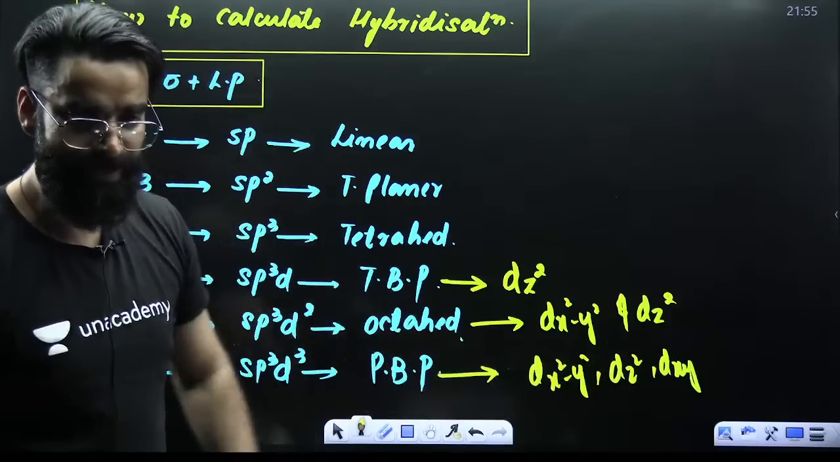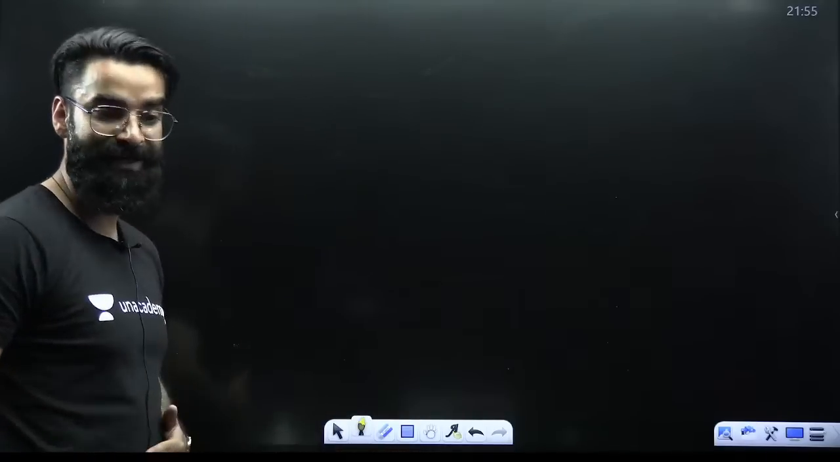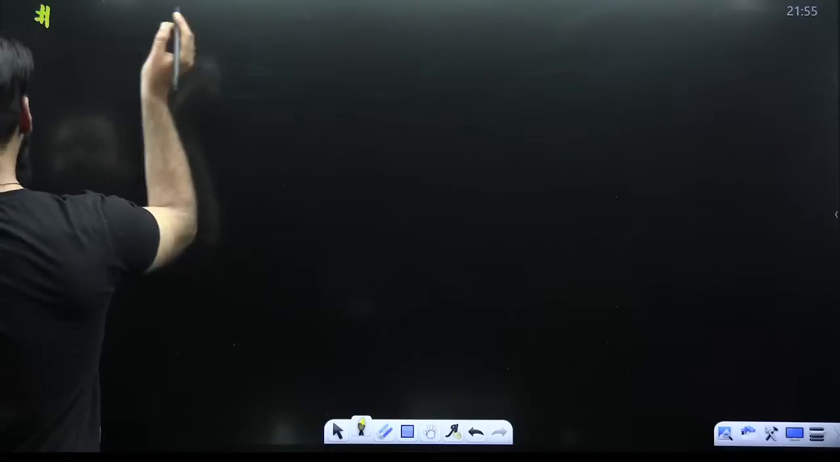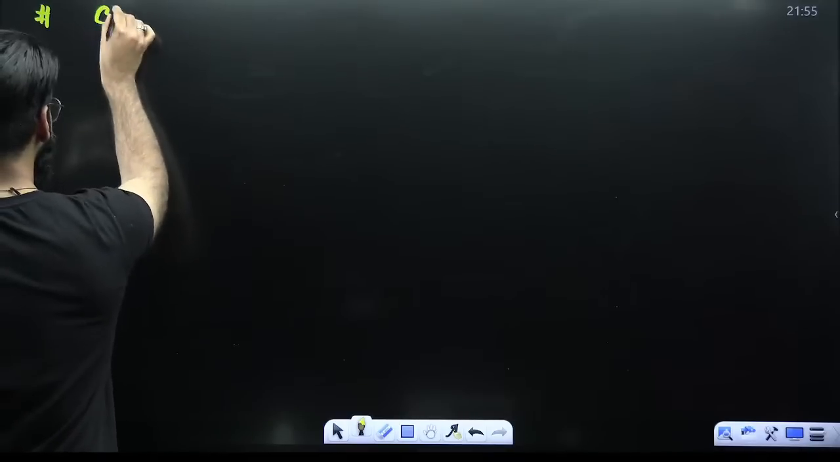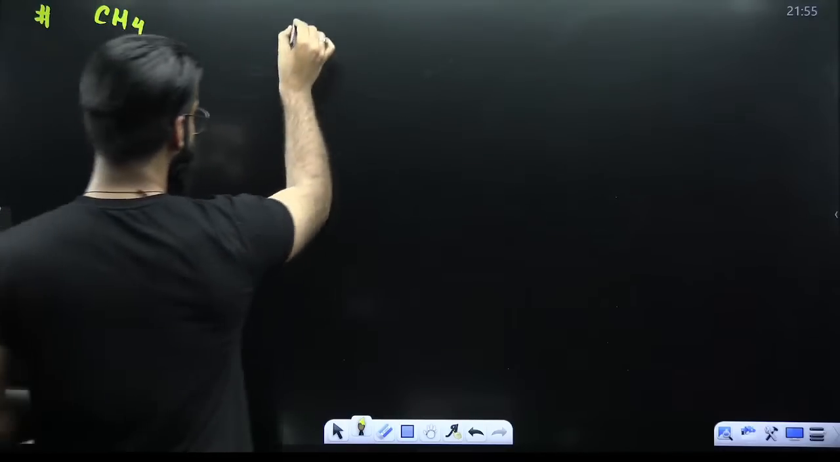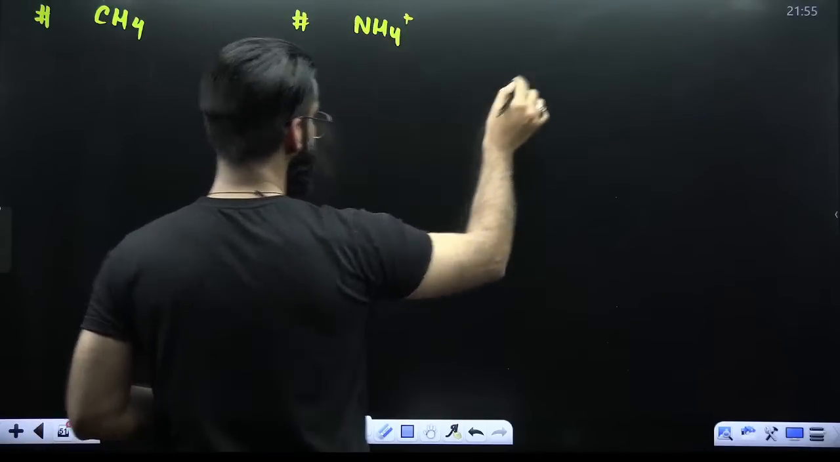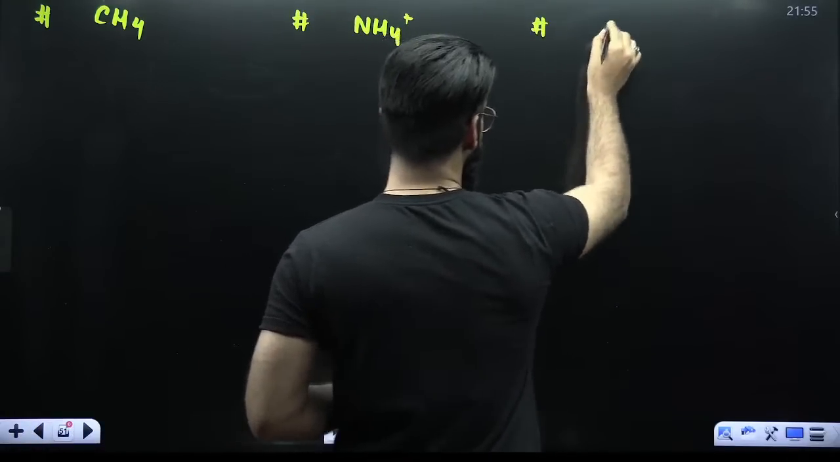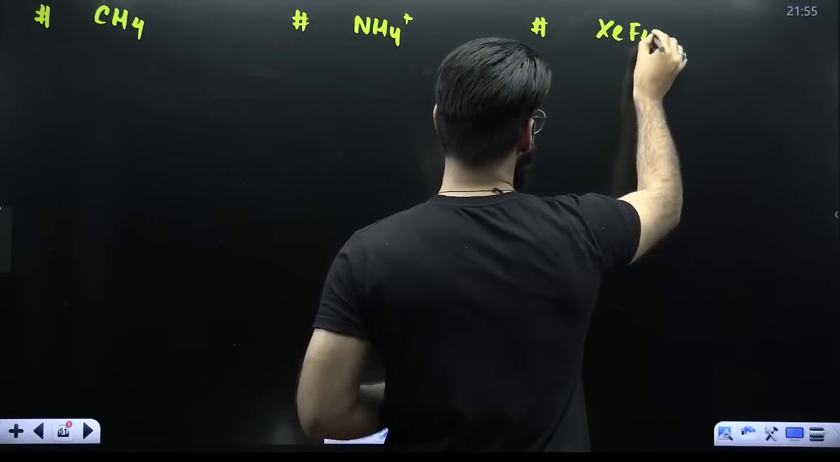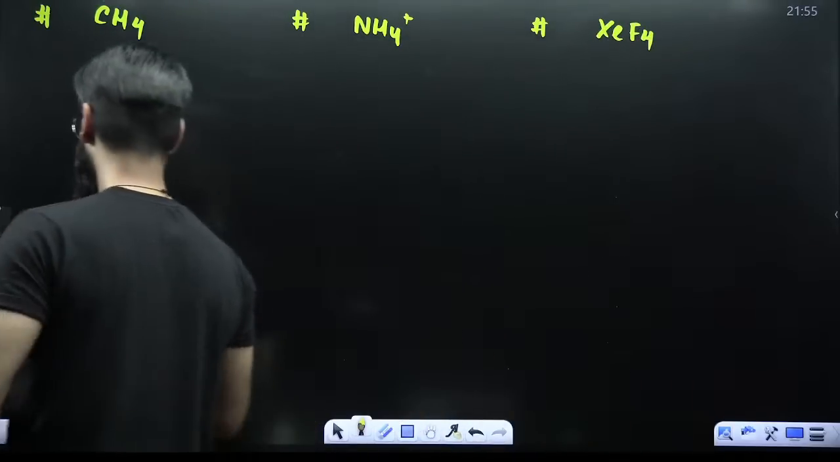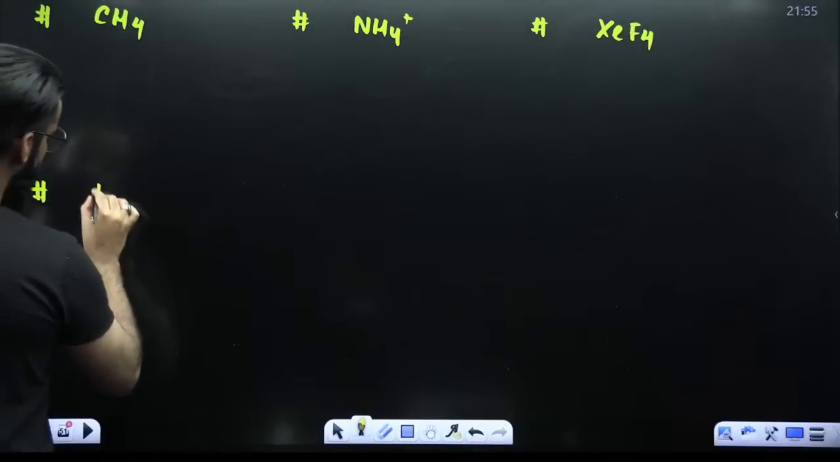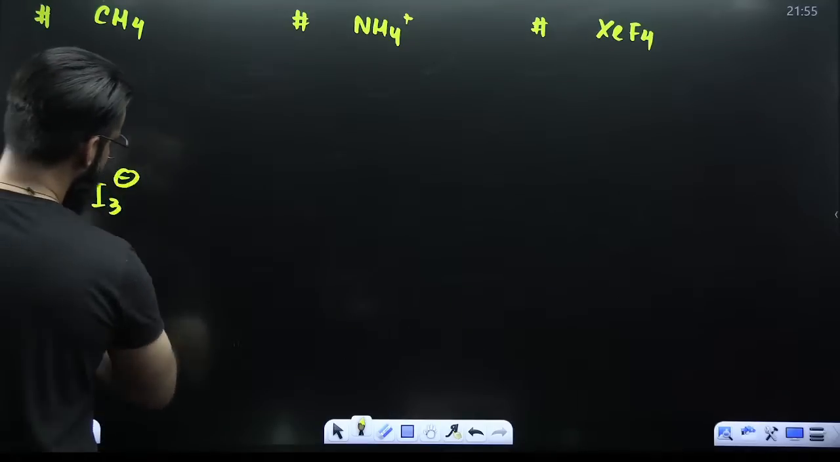Now try to understand how do we calculate steric number and how do we talk about the geometries. Let me take a lot of examples first of all here. The simplest I'll be starting with is CH4. Let's say you have got NH4 positive. Let's say you have got XeF4. Let's say you have got I3 negative.